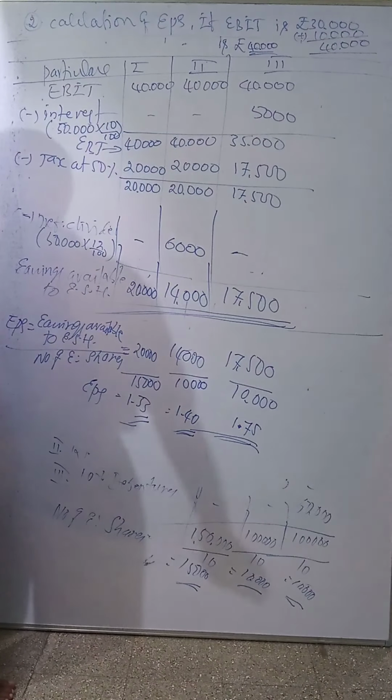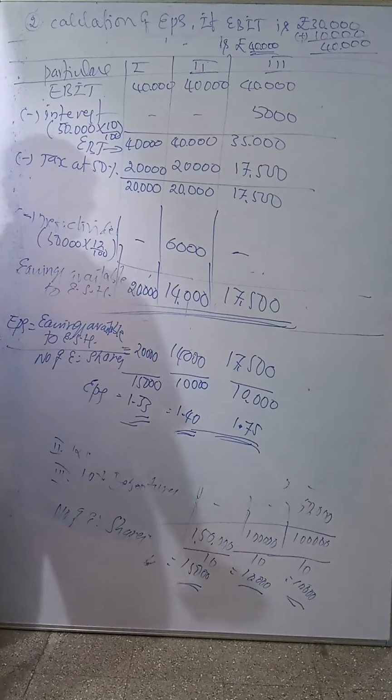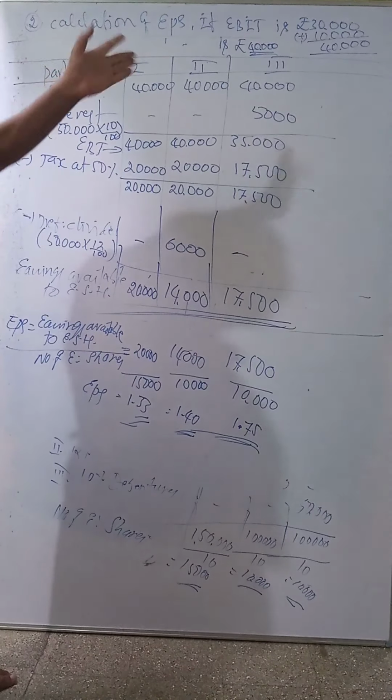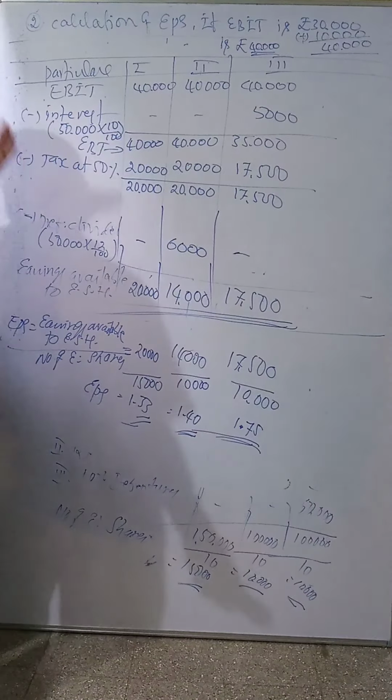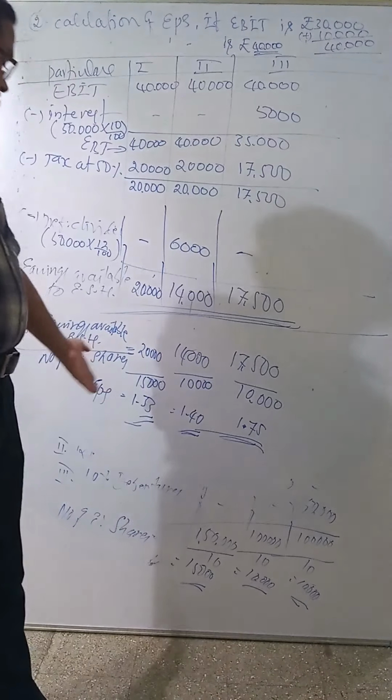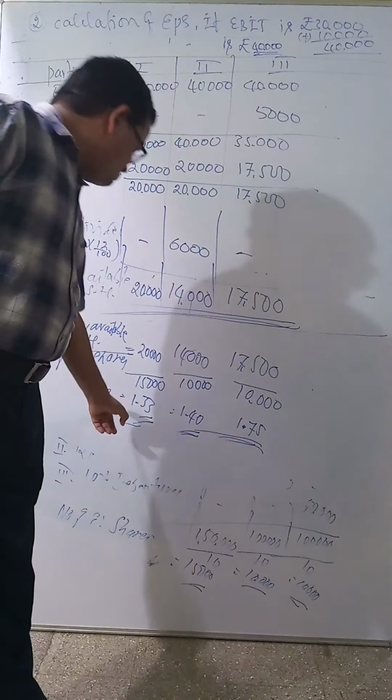If they ask for a comment, meaning a conclusion, which is better here? Which plan is better? Which EPS is more?